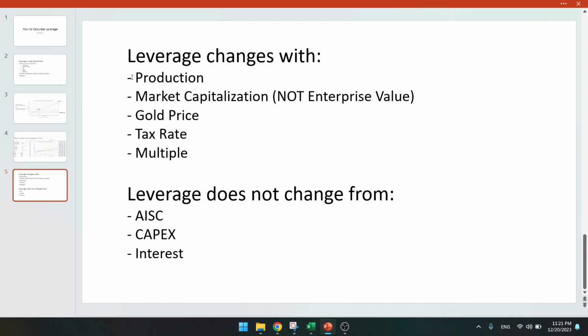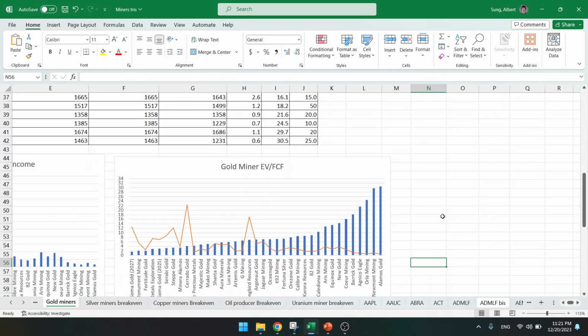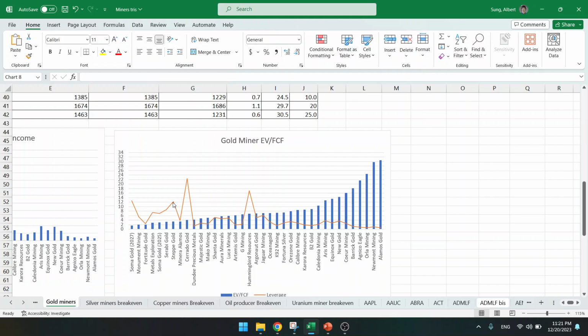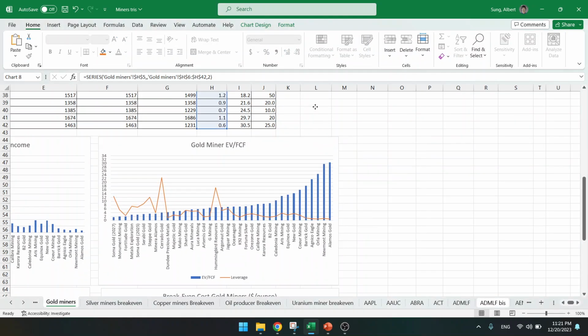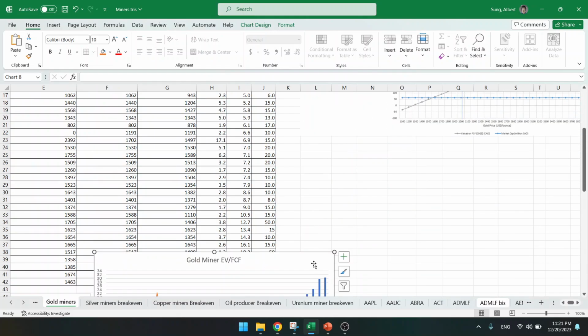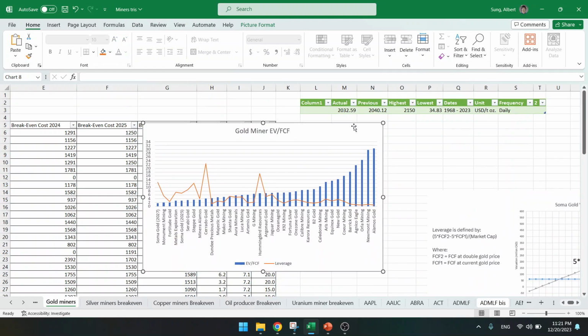Production will go up at Soma Gold, so leverage will increase. Gold price, also important. If the gold price goes up, let's illustrate this. So look at this orange line. I'm going to put this a bit higher so we can look at it.